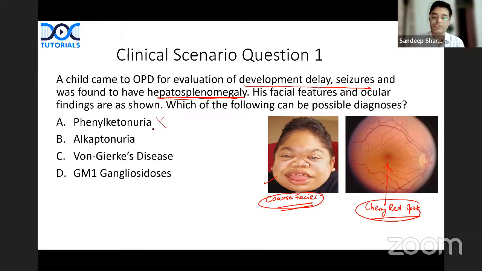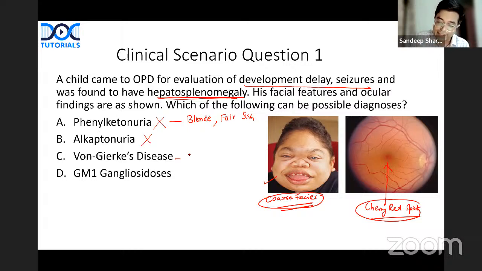Phenylketonuria is not the possibility. Why? Phenylketonuria will show blonde skin. They will show a blonde skin. There will be blonde hair, fair skin, and they will show mental retardation being present, and there is no splenomegaly. So blonde, fair skin will be present. There will be no coarse facies, no cherry red spot, so less likely. Alkaptonuria does not present with coarse facies, cherry red spot. Alkaptonuria presents with darkening of urine on standing.